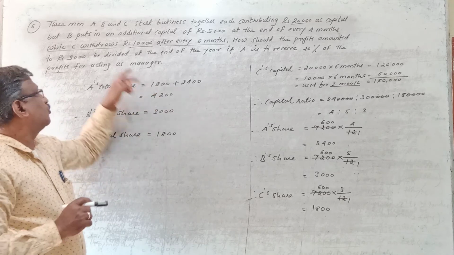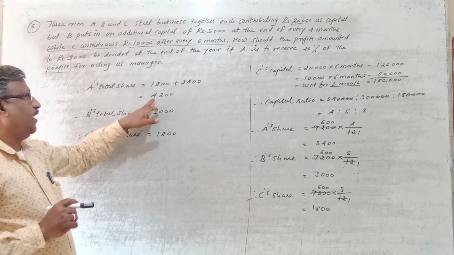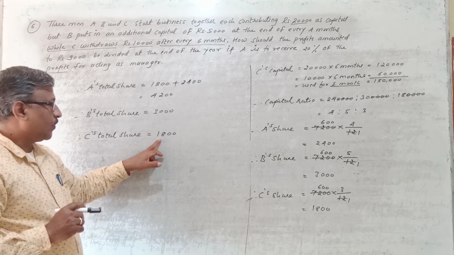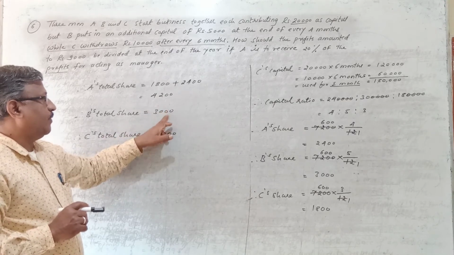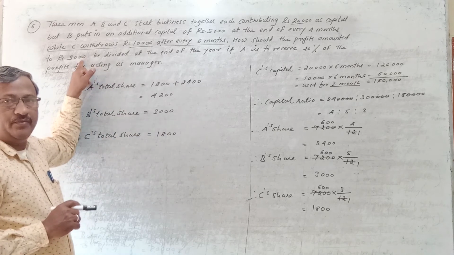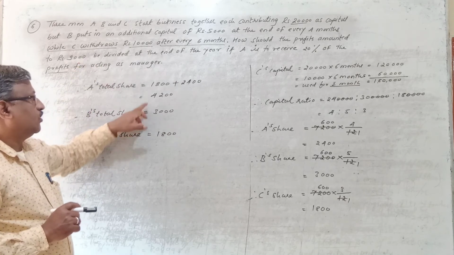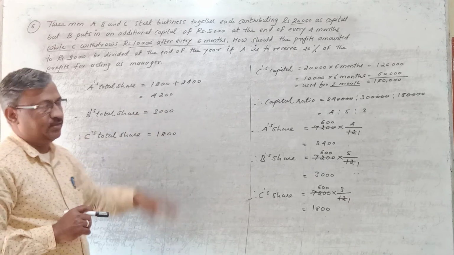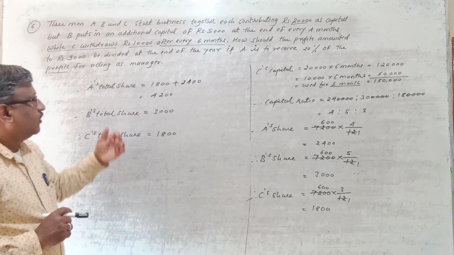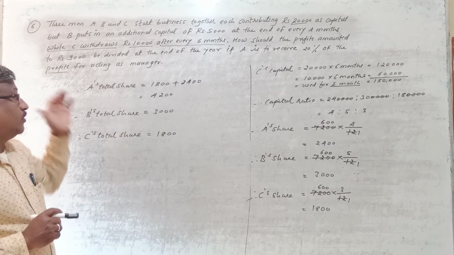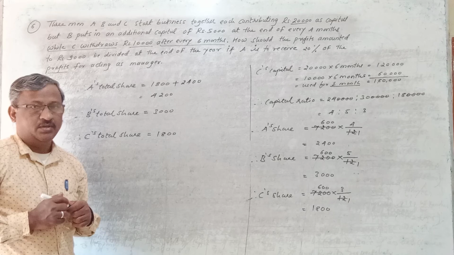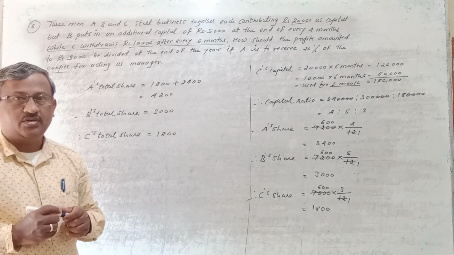So out of this total profit of rupees 9,000, A gets 4,200, B gets 3,000, and C gets rupees 1,800. So if you make the total of these three, we have to get total profit, how much is it? 9,000. So 4 plus 3, 7, plus 1, 8, 8 plus 1, 9,000. Yeah. So this is how we have to calculate the total share received by all the partners. So I hope this sum is clear to you all.